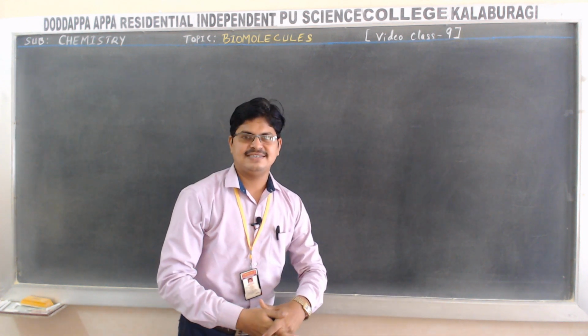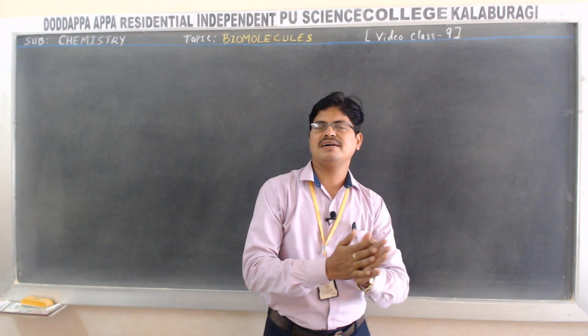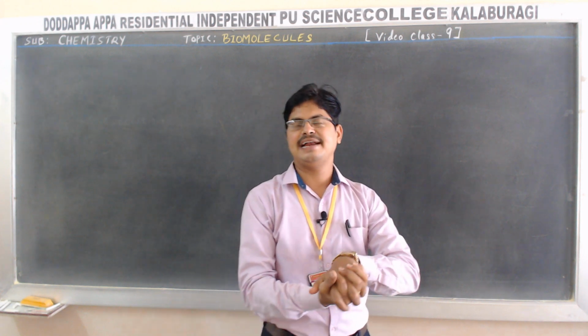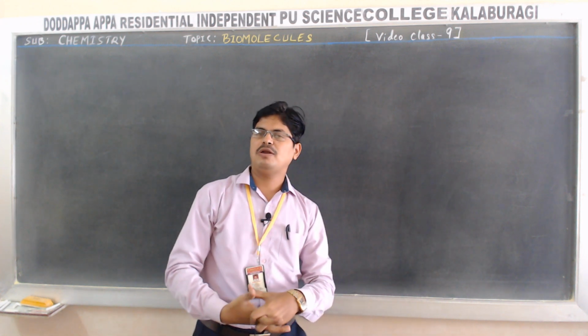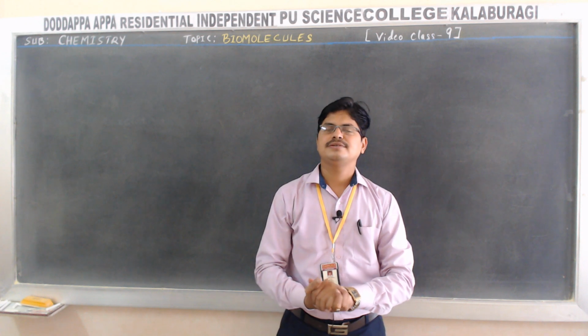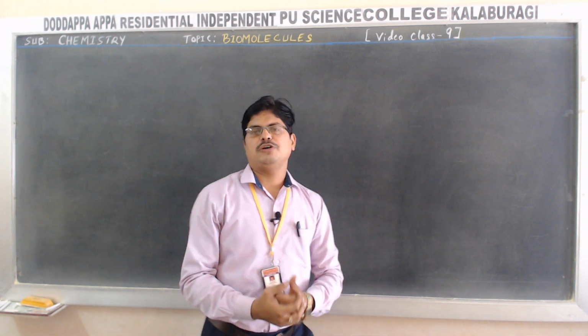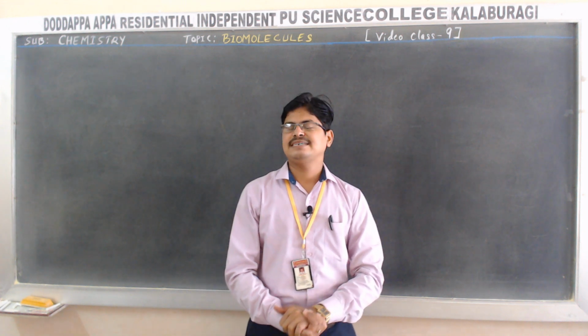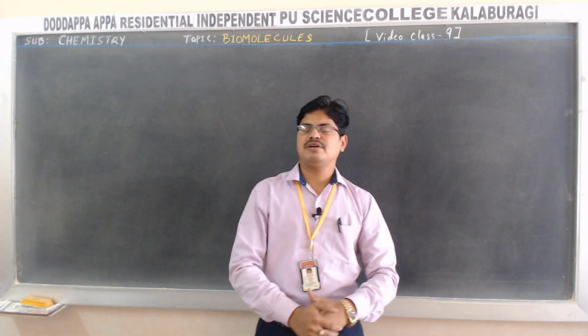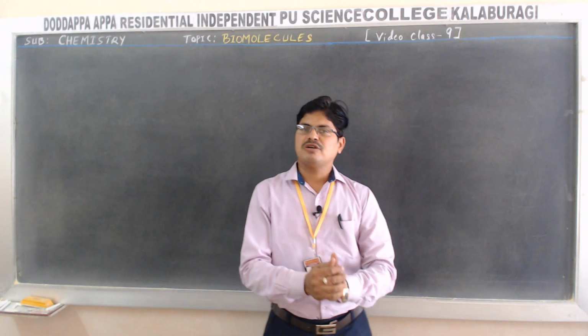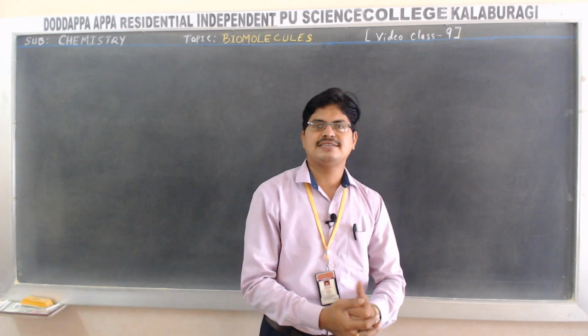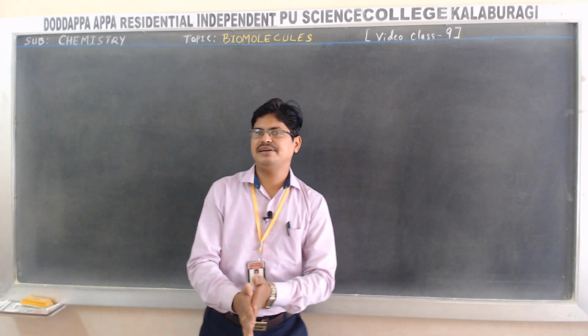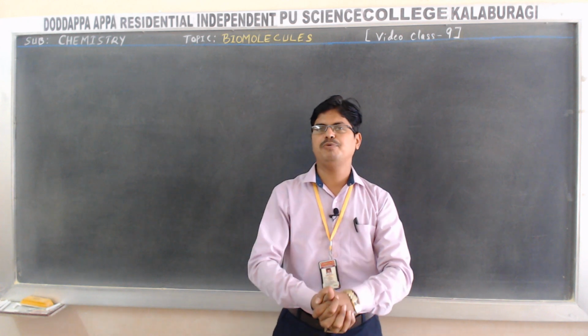Dear students, in the last class we came across peptides and polypeptides, followed by proteins, classification of proteins and structure of protein. Especially, structure of protein is studied in four levels: primary, secondary, tertiary and quaternary structure of proteins.